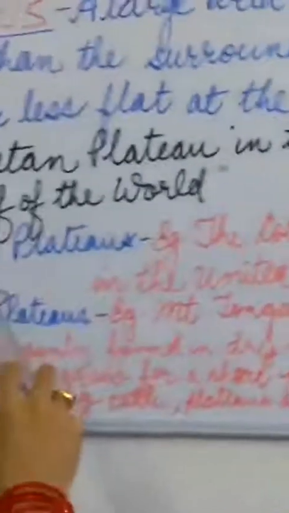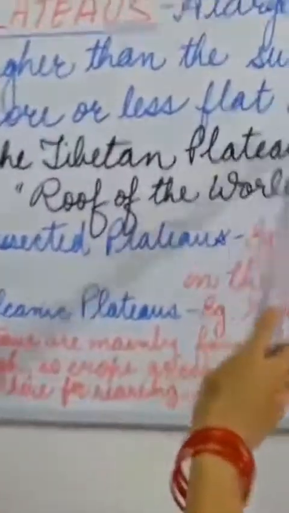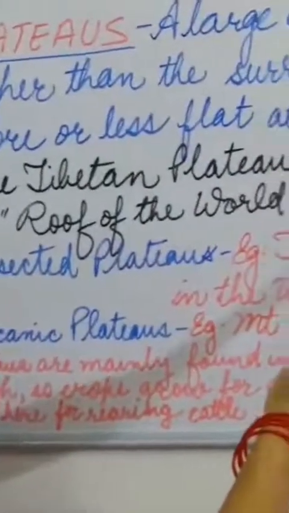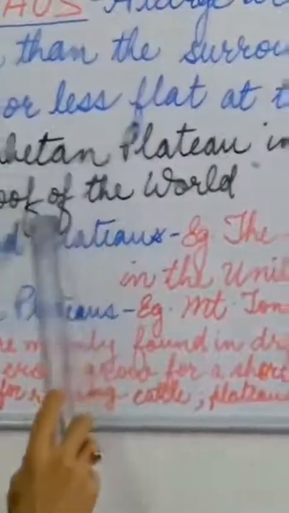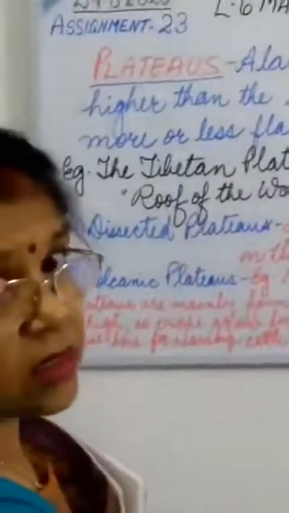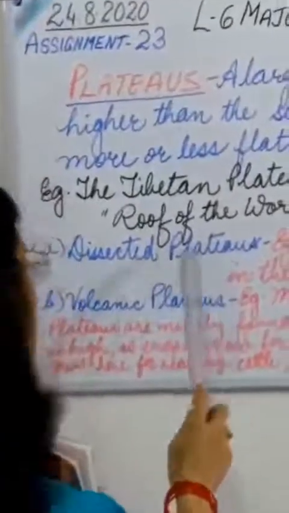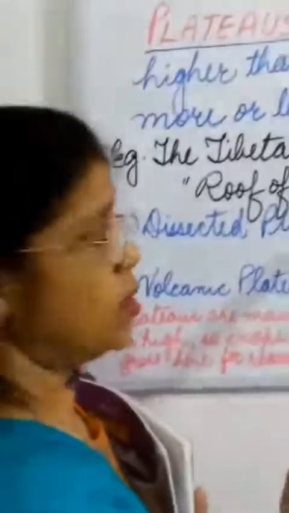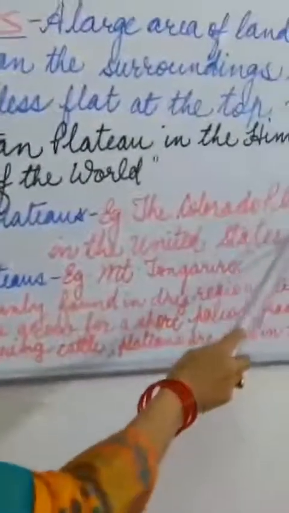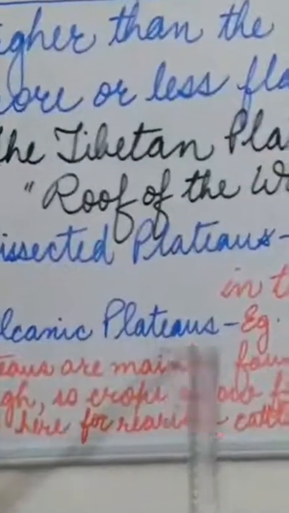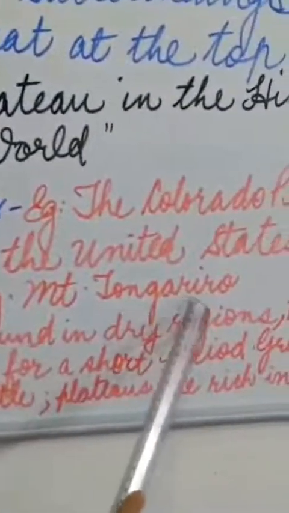Now, do you know, children, the Tibetan plateau in the Himalayas is the largest plateau in the world. Okay? And Tibetan plateau is also called the roof of the world. Now, this plateau is divided into two parts: dissected plateau and volcanic plateau. Now, let us see the example of dissected plateau. The example is the Colorado Plateau in the United States. And the example of volcanic plateau is Mount Tongariro.